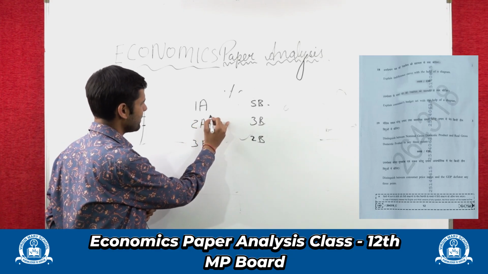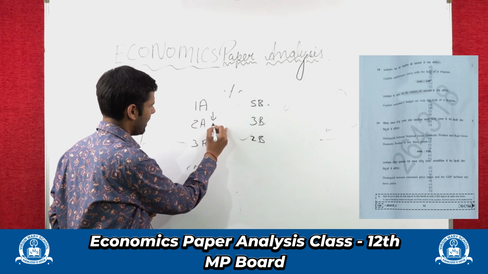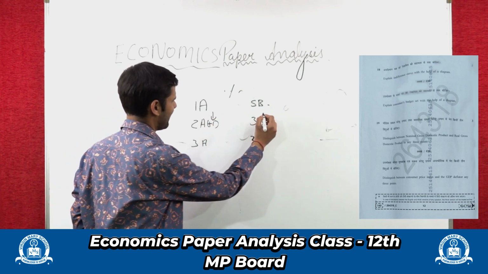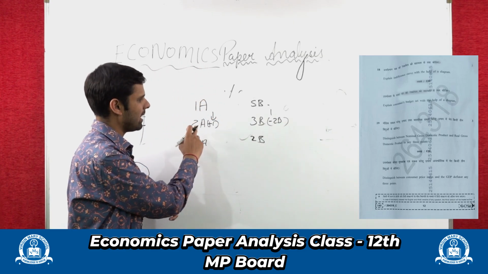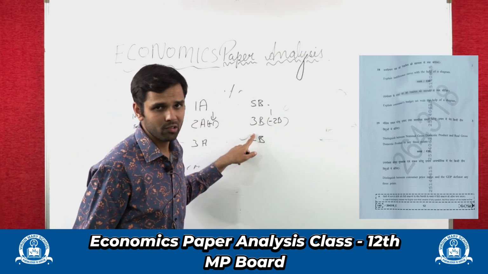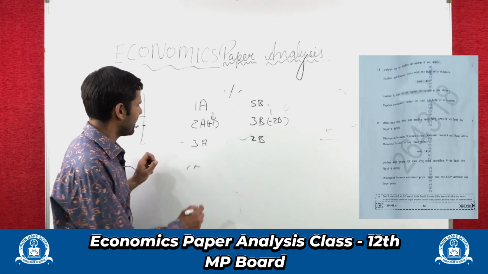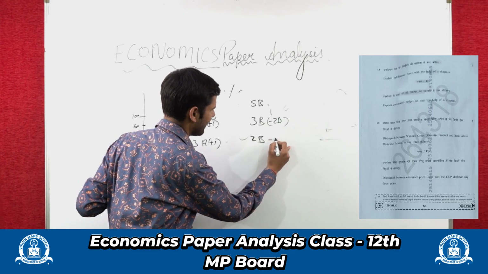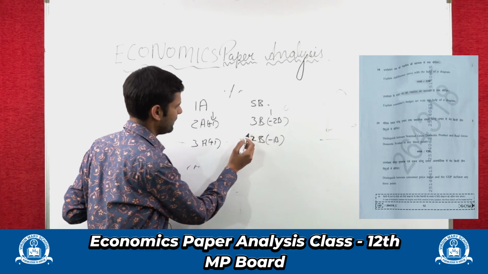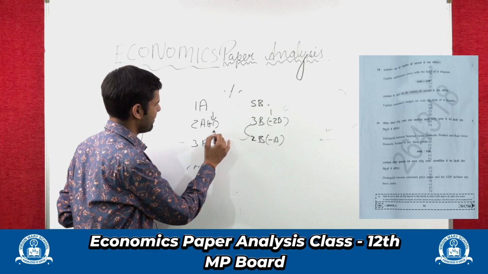If I see earlier, what happened? First I am getting an extra apple and I am sacrificing 2 bananas, right? For 1 apple I am sacrificing 2 bananas. But later I am sacrificing only 1 banana for 1 apple.